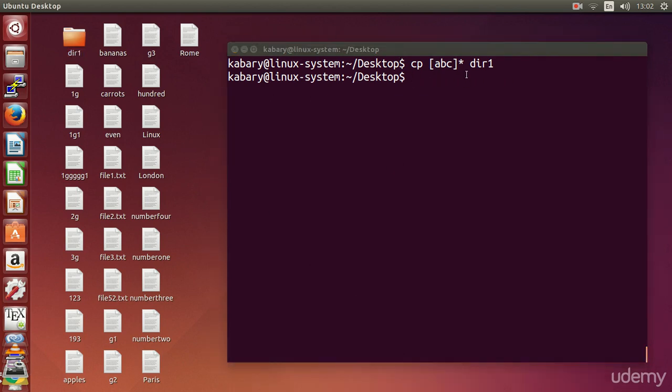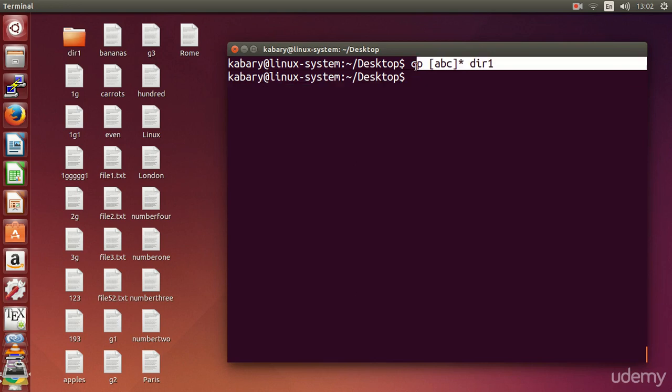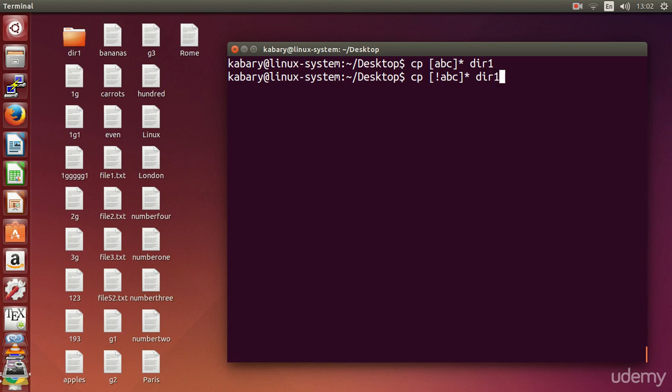So what if you want to do the complement of this command? If you want to execute the opposite of this command. What do I mean by this? What if you say cp exclamation mark abc star directory 1. When you put an exclamation mark here, that means I will do the complement of this command, or the opposite of this command.